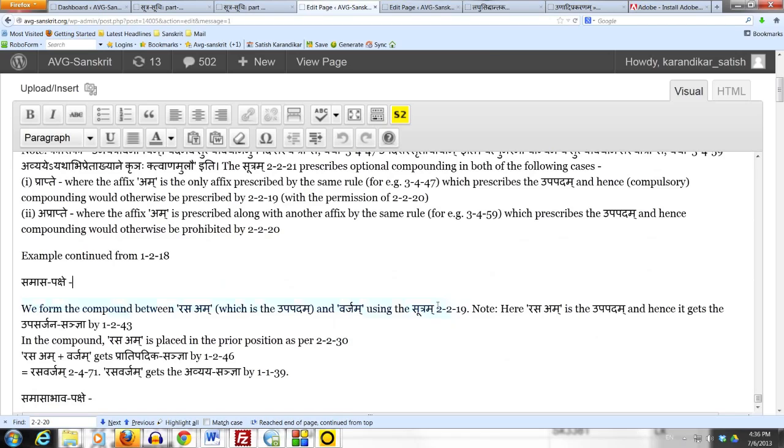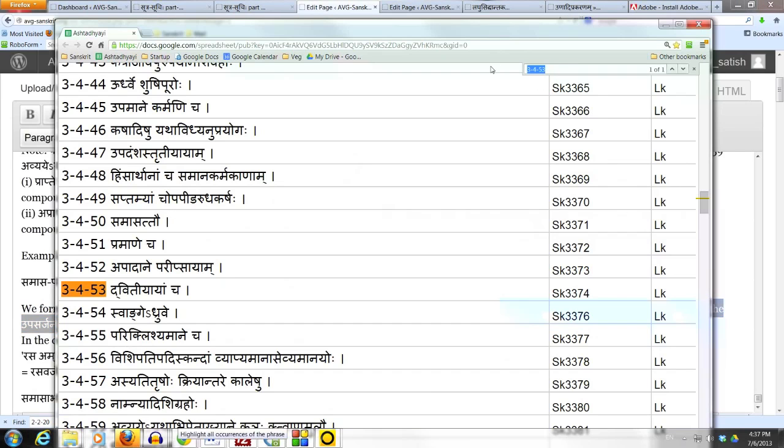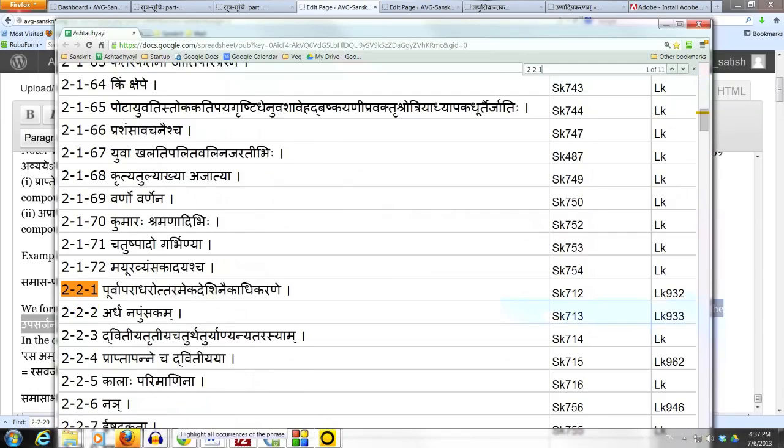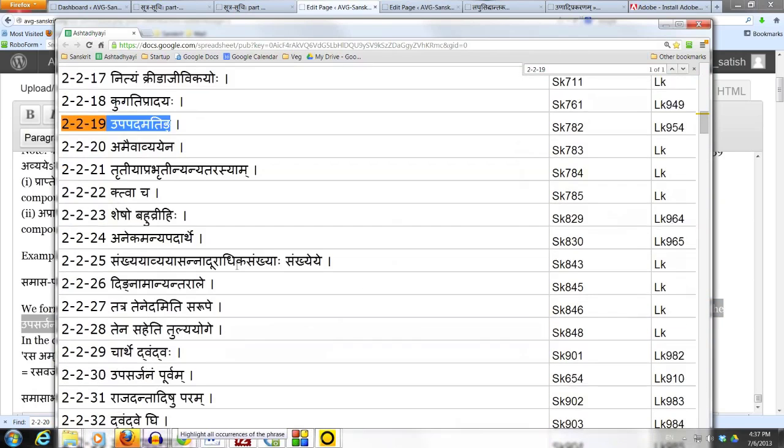Here rasa is the upapadam, hence it gets the upasarjana sanya by 1.2.43. Prathama nirdishtam samasa upasarjanam, because in the sutram upapadam ating, upapadam is prathama nirdishtam, it ends in the prathama vibhakti, and 2.2.19 is the samasa vidhayaka sutram, so therefore the upapadam in this case rasa gets the upasarjana sanya by 1.2.43. All these steps are same as we have done before, nothing new.